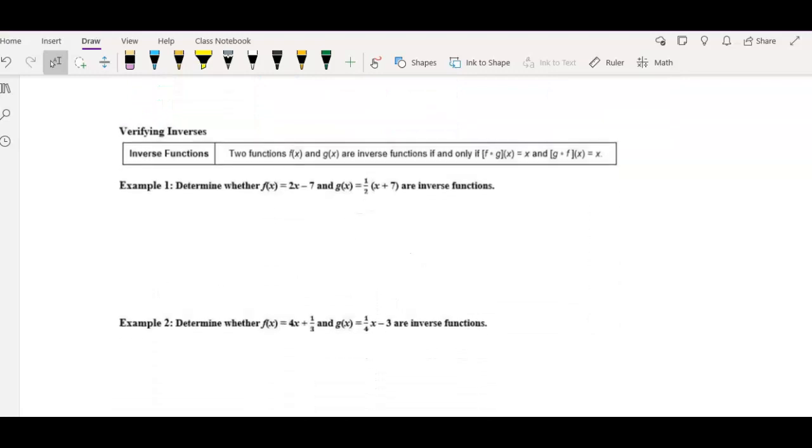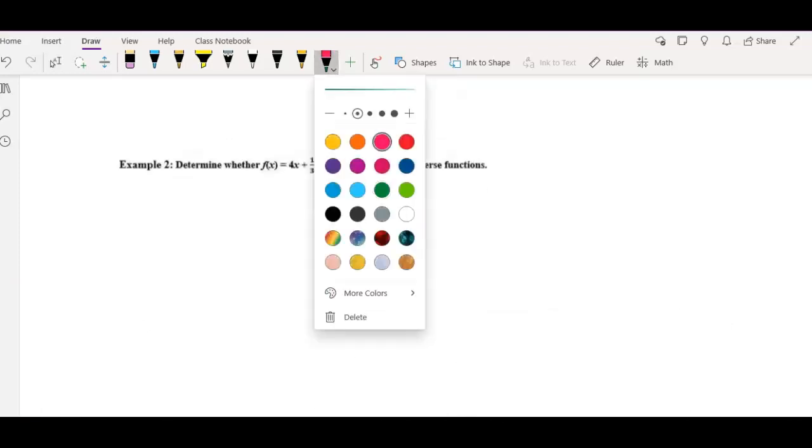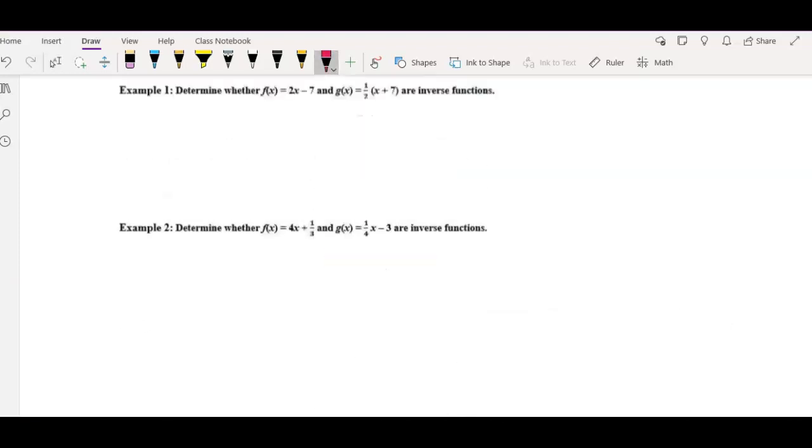Sometimes we want to know if two functions are inverses, so one way to determine that, again, is to graph them. However, if you do not have graph paper available or access to graphing technology, another way that you can verify if two functions are inverses is to use composition, which we did in our last video.